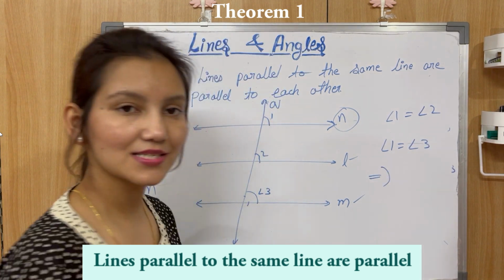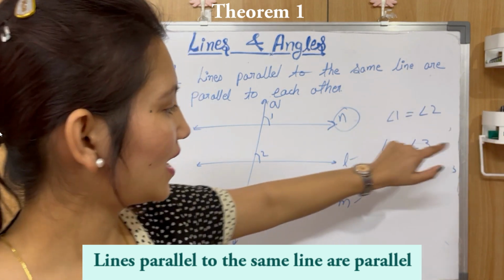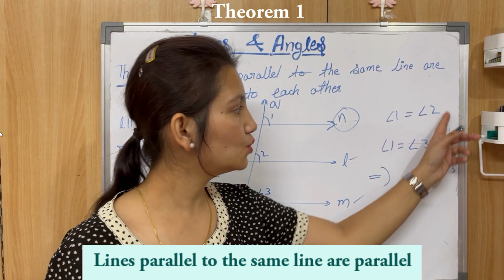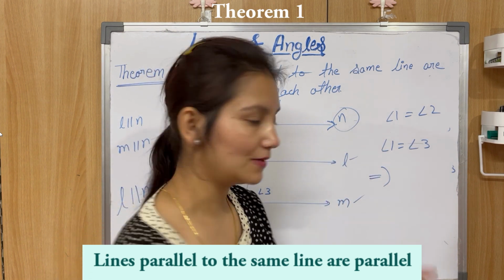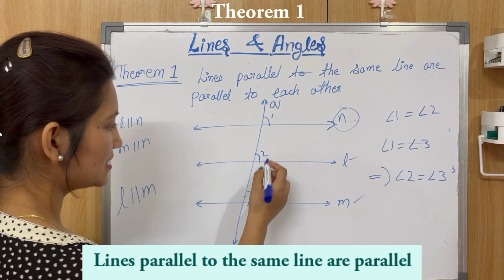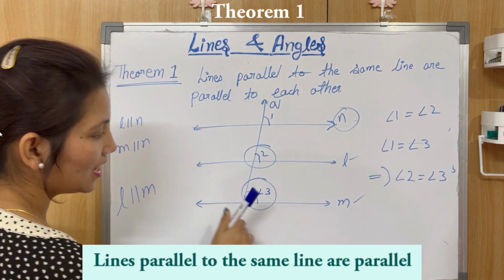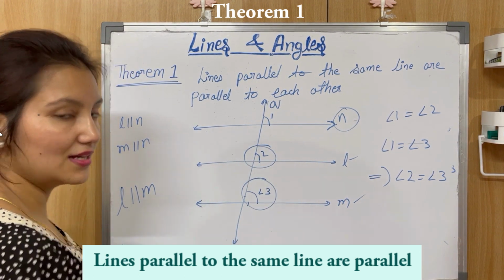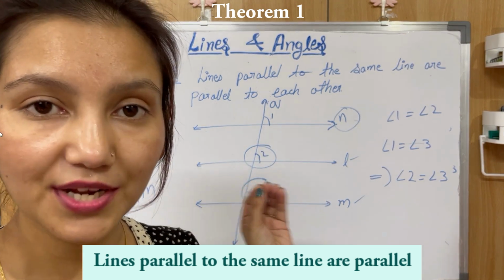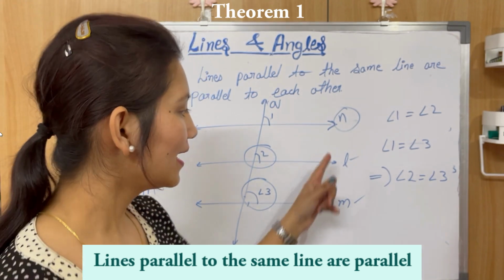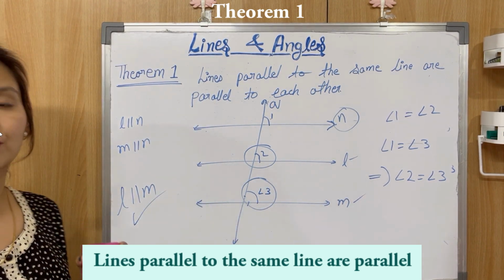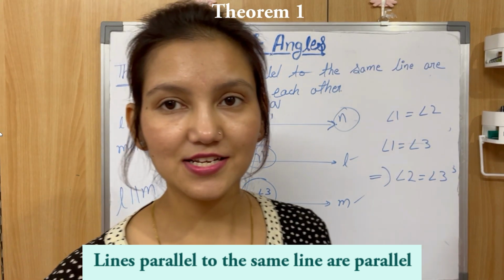Now, it implies angle 1 is equal to angle 2, angle 1 is equal to angle 3. So, it implies that angle 2 will also be equal to angle 3. Means this angle will be equal to this angle. And if these two angles are equal, it means these two angles are forming a pair of corresponding angles. And that's why L is parallel to M. Okay, so this is proved. You get it? Right? Okay.